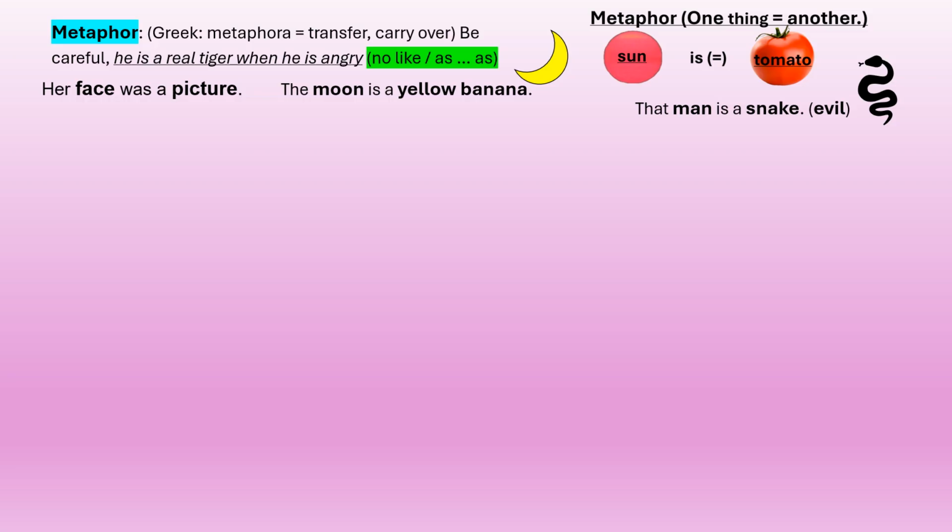The moon is a yellow banana. On the right hand side here, one thing equals another. Sun is tomato, or the sun is a red tomato. That man is a snake, meaning he's evil.